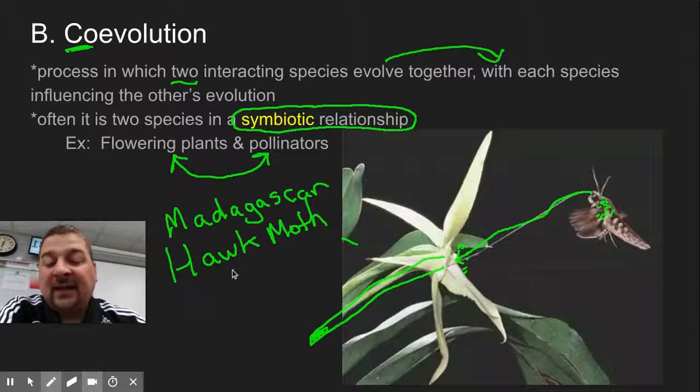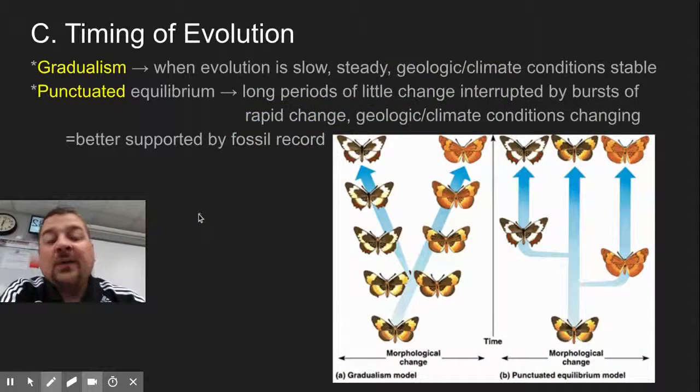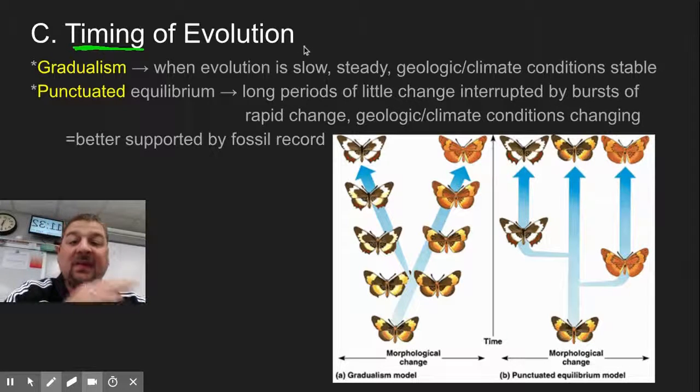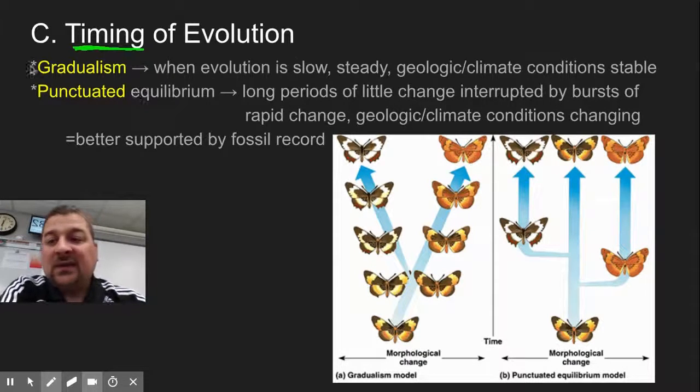So we see this a lot in symbiotic relationships where two things evolve in response to changes in each other. The final thing we want to discuss this chapter is the timing of evolution. Now we know it takes millions and millions of years, but how that process happens over those millions of years, there's two thoughts on this. One is called gradualism, and one is called punctuated equilibrium.